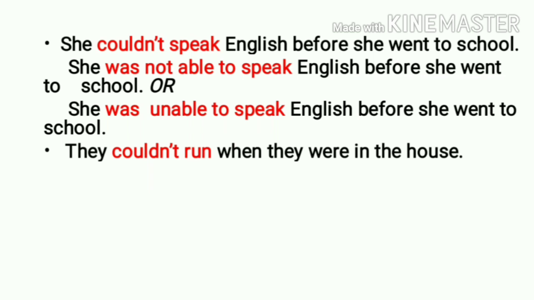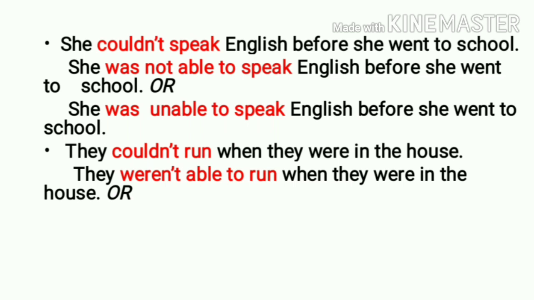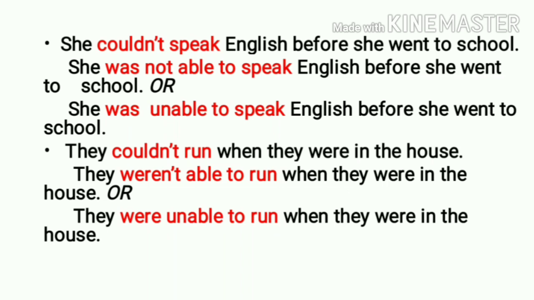They is plural, so I am going to make the use of they weren't. Not is there. Able to वापरते म्हणून मी not काढत नाहीये. They were not able to run when they were in the house. Or now I am going to make the use of unable to. They were unable to run when they were in the house.